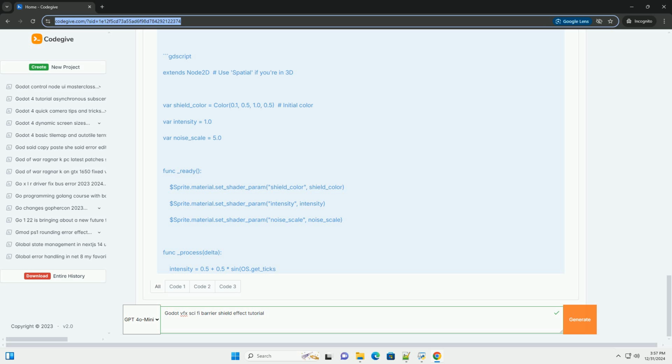func _process(delta): intensity = 0.5 + 0.5 * sin(OS.get_ticks_msec() / 100.0) $Sprite.material.set_shader_param("intensity", intensity). 3. Adjust parameters. Modify color and intensity variables as needed to get different shield effects.